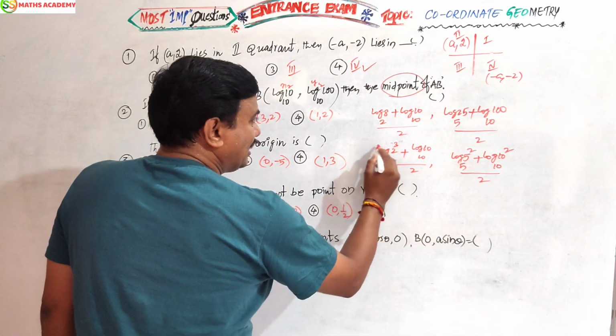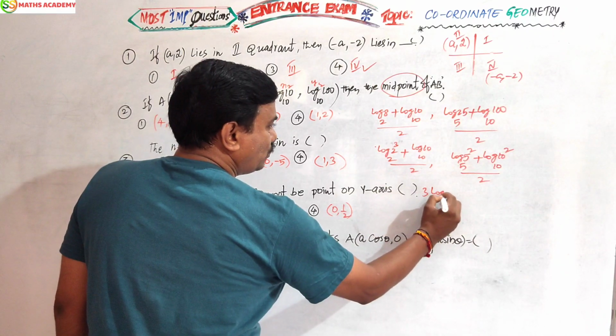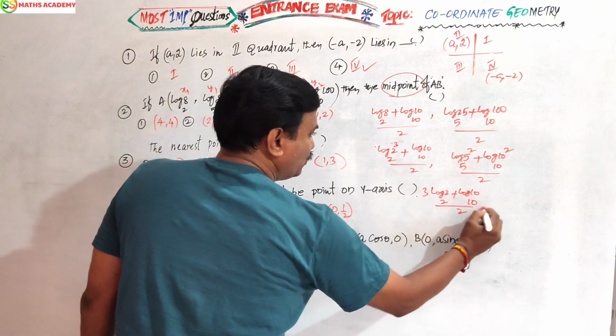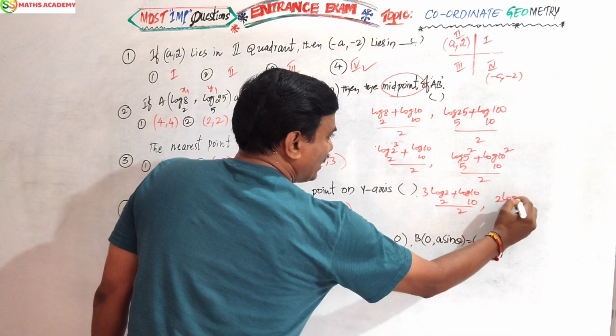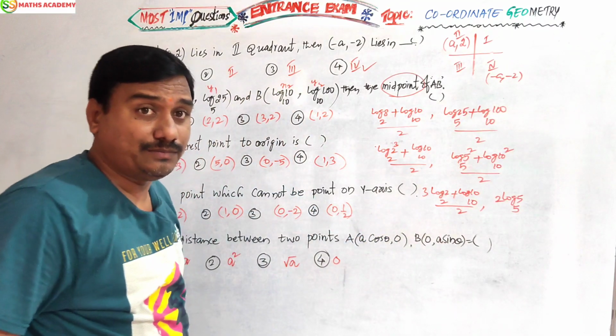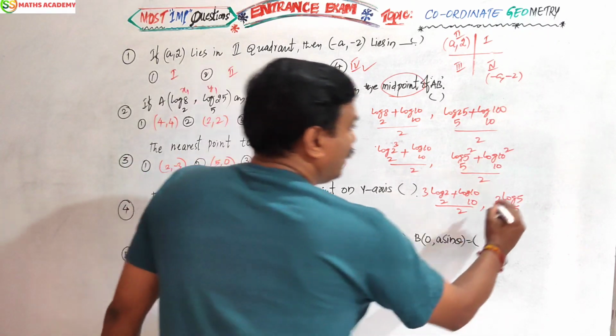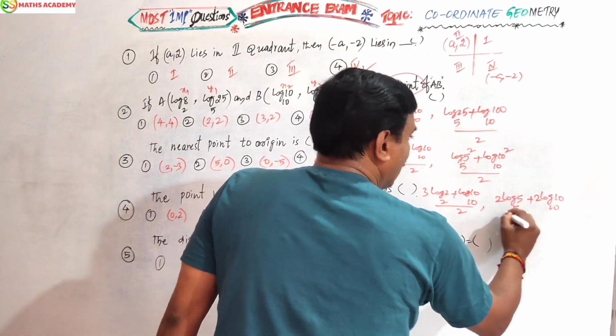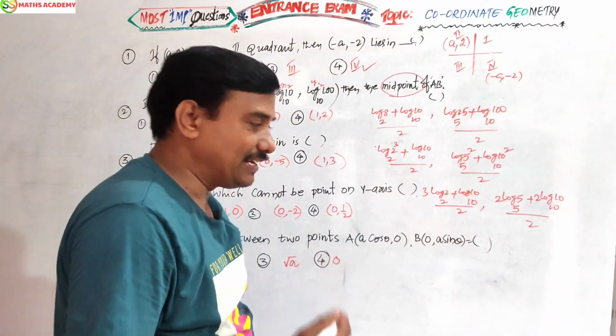Observe here, 3 comes to the front: 3 log 2 to the base 2 plus log 10 to the base 10, divided by 2. Here the 2 comes as a coefficient, that means 2 into log 5 to the base 5, plus here 2 will come as a coefficient, 2 log 10 to the base 10. Okay, the answer will be completed.